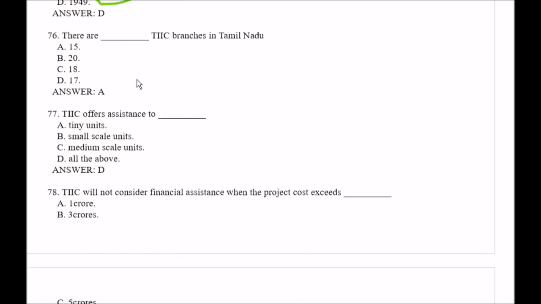Question number 76. There are blank space TIIC branches in Tamil Nadu. Your options are option A 15, option B 20, option C 18, option D 17. Right answer is option A, that is 15.